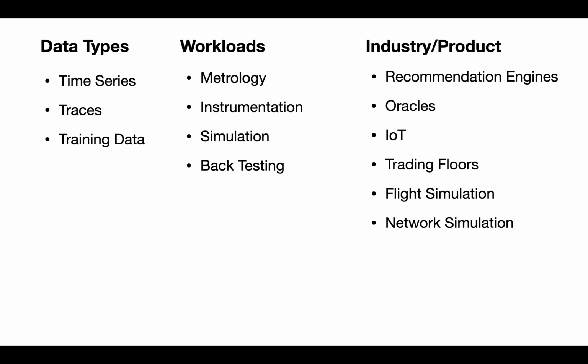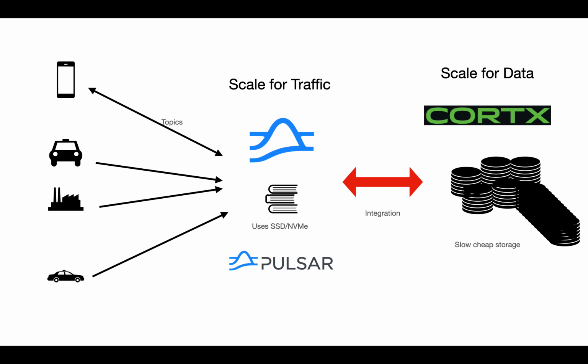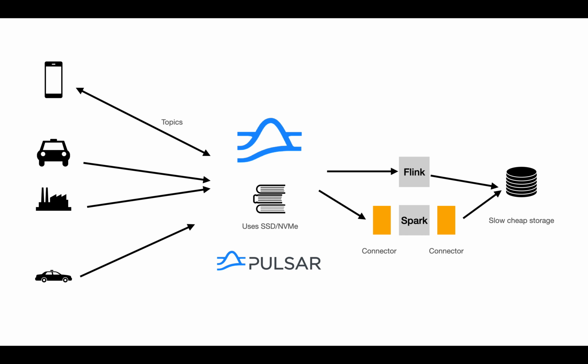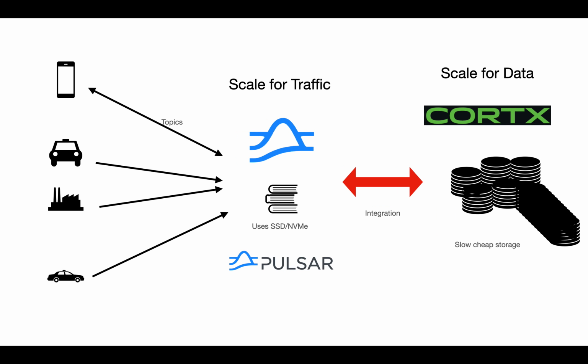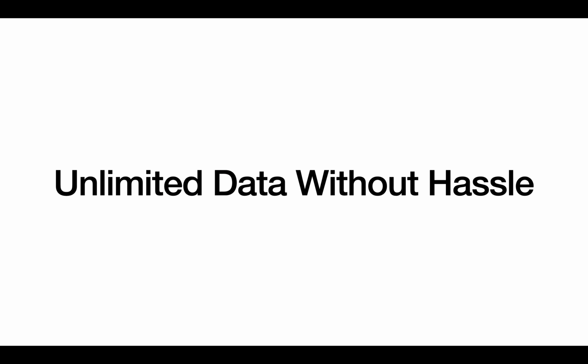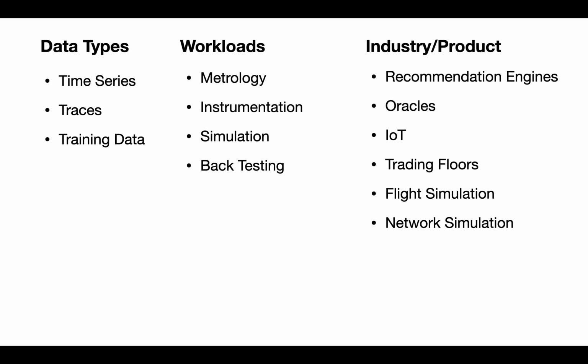So what does this kind of data flow help? It helps data types like time series, traces, and training data, especially where there is very minimal transformation to do between data collection and data storage. If there is not much transformation happening, it is too much work to set up this stuff just to offload data to storage. So for this kind of data, it is very helpful to have this integration.